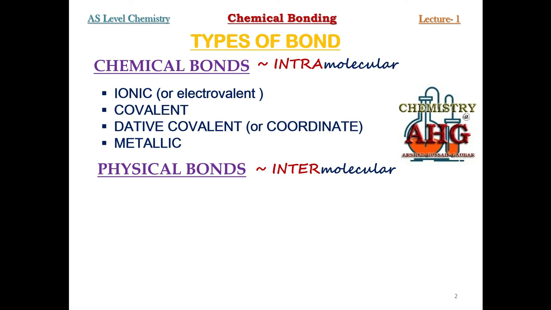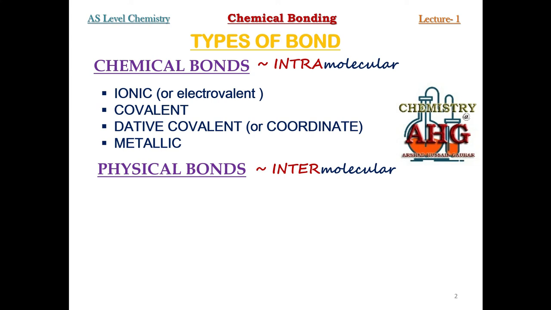Second type of bond, covalent bond. Third type of bond, dative covalent or coordinate covalent. And the fourth subtype of chemical bond is known as metallic bond. So these are the four subtypes of chemical bond.